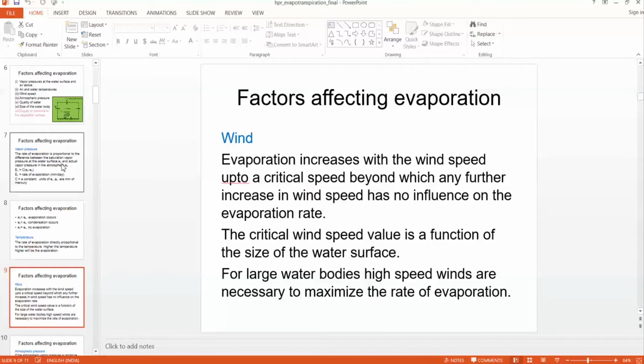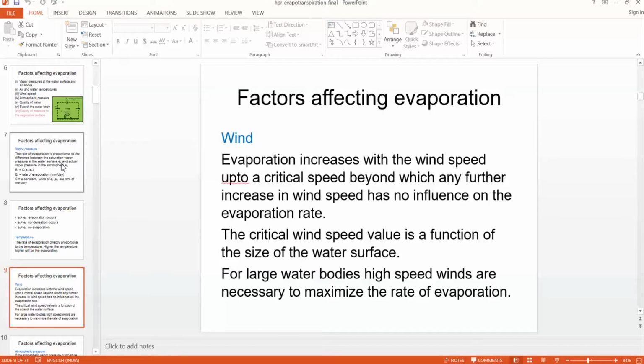Wind speed has a limit, because it needs to push away the water vapor from where evaporation is taking place. As wind speed increases, evaporation increases, but beyond a certain wind speed, it will not have any influence on the evaporation rate.